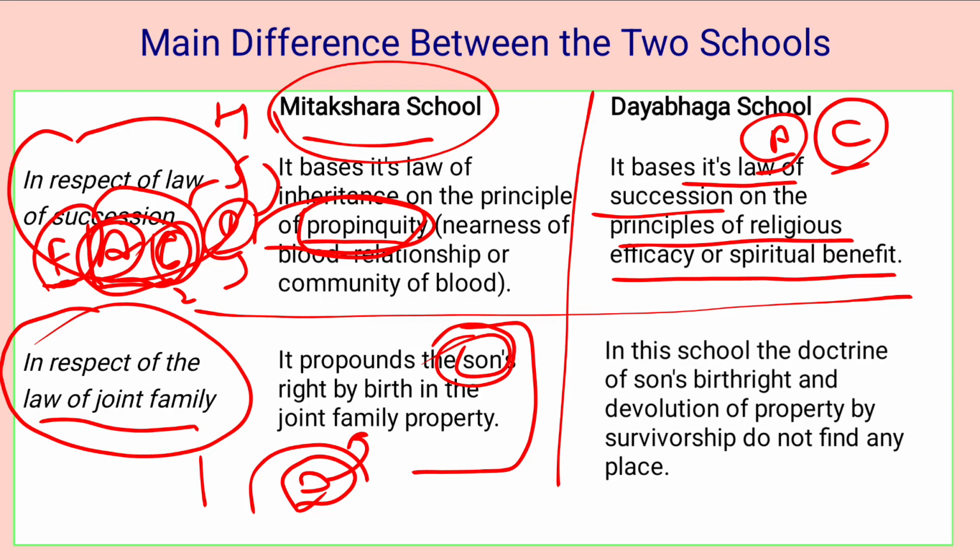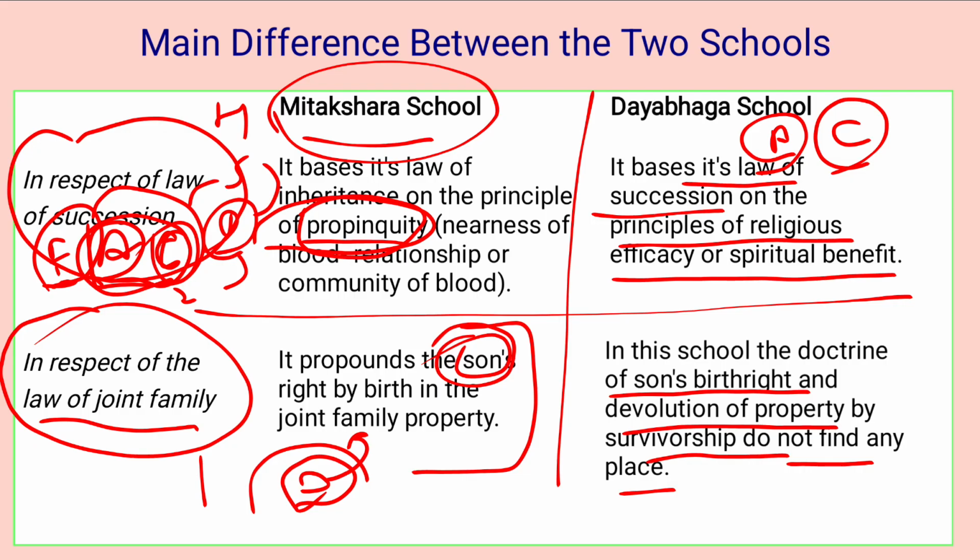Okay. However, in the Dayabhaga school, the doctrine of the son's birthright and devolution of property by survivorship does not find any place. The property devolves on the persons governed by this school by inheritance.